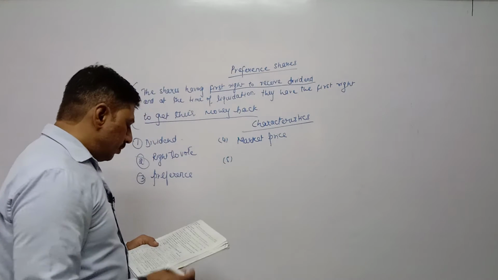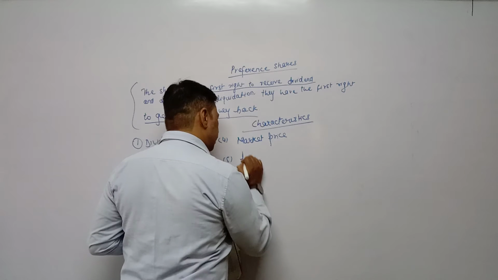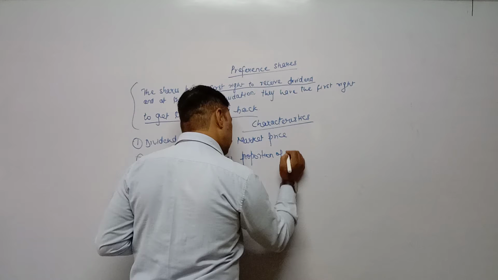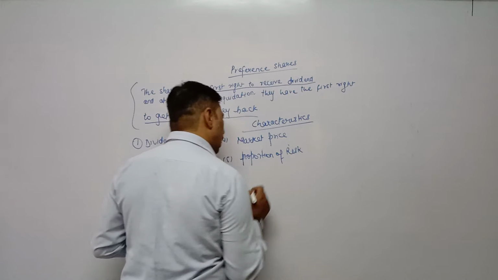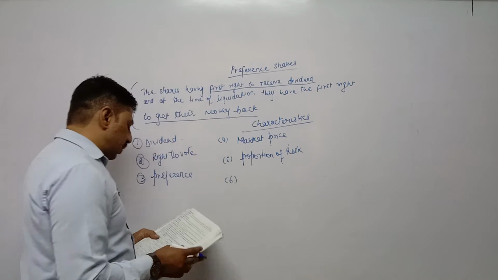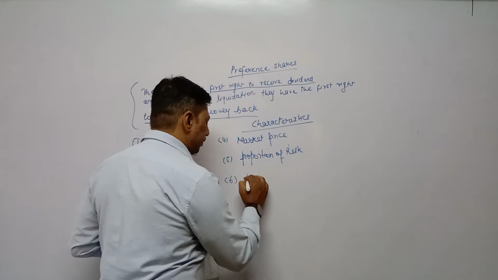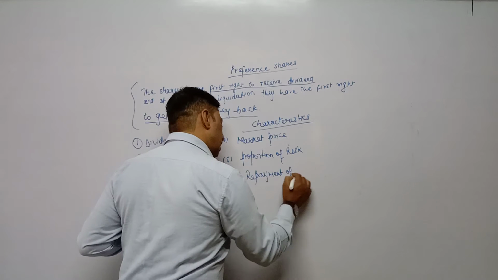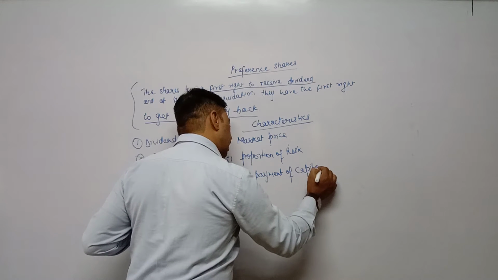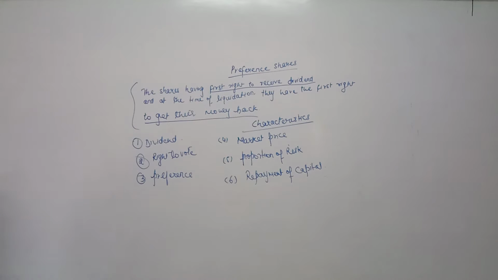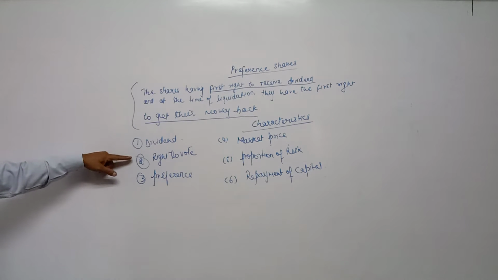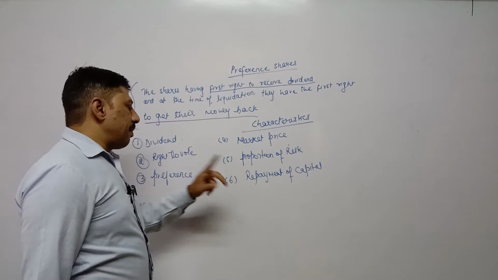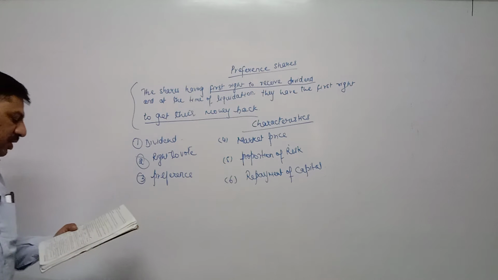Fifth, proportion of risk. And sixth, last one is repayment of capital. These are the characteristics of preference share: dividend, right to vote, preference, then market price, proportion of risk, and repayment of capital. Hardly one line explanation is given there.